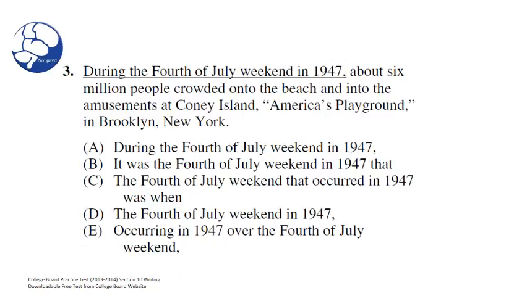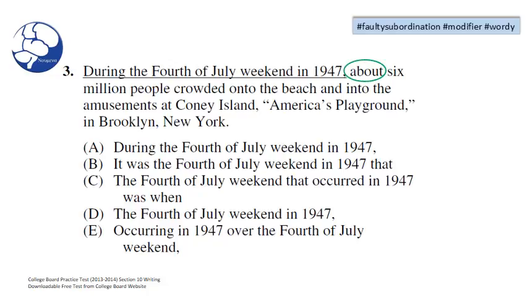Okay, here we go again. Now let's take another look at this question and discuss the grammar involved. Remember, we're looking for errors that deal with faulty subordination, modifier, and wordiness. Before we get started, we want you to focus on the word about.